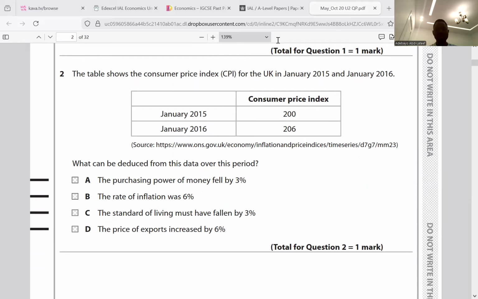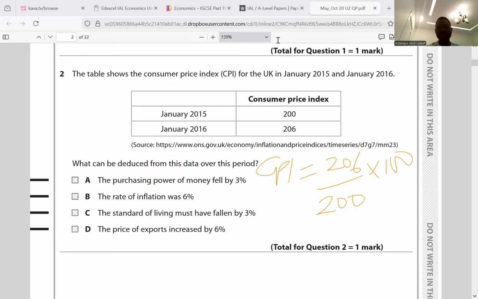So for question 2, for the consumer price index, CPI equals the current year, which is 206, over the base year, which is 200, multiplied by 100.